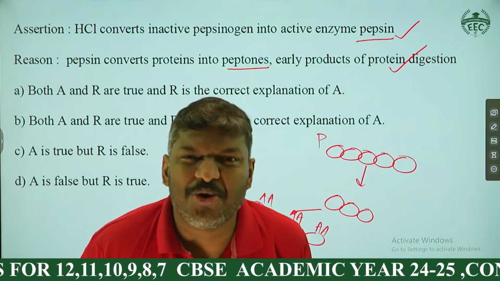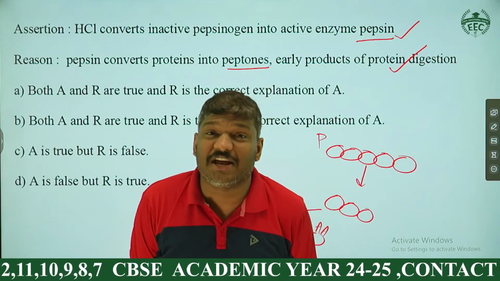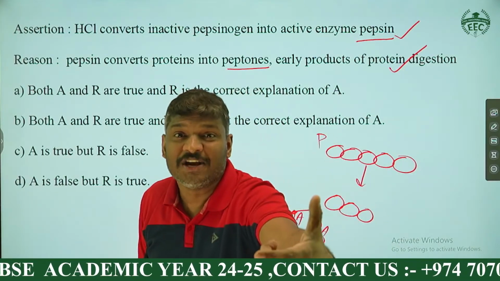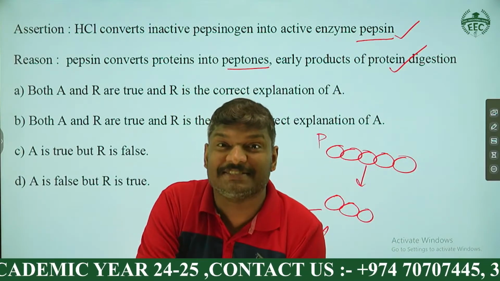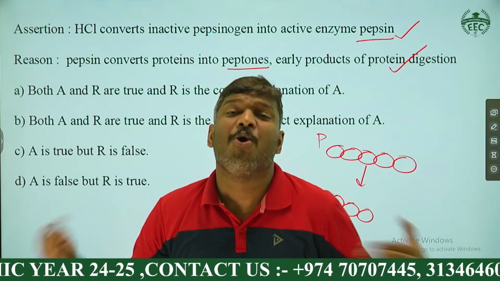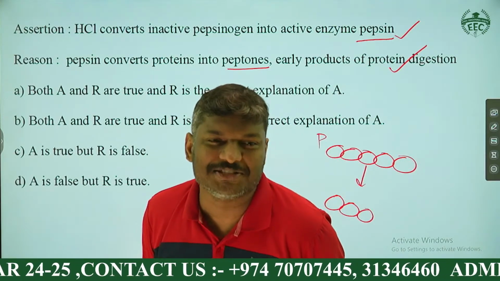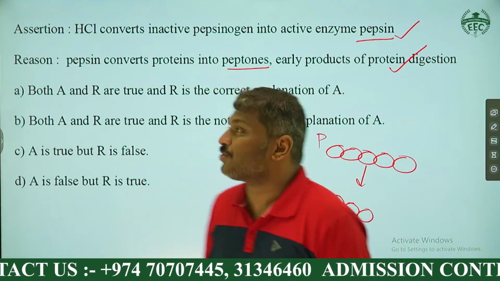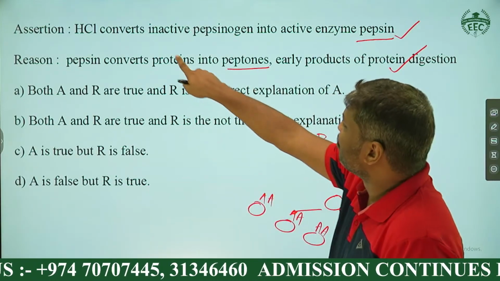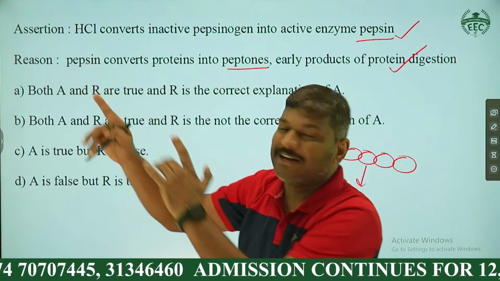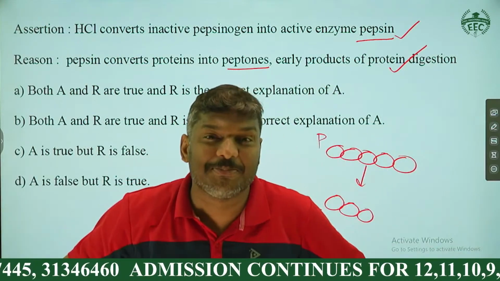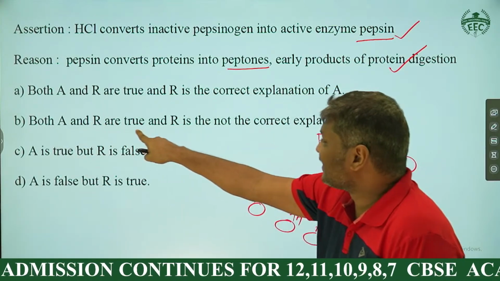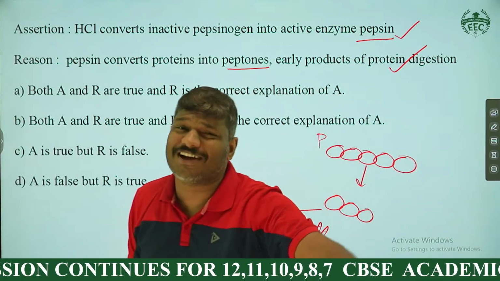And my dear students, when the assertion and the reason are both correct, you get more confused. Why? If either one is wrong, no issue, it is either C or D. But if both are correct, we will be confused. The reason is very simple: is the reason the correct explanation of the assertion? Here, HCl converts is one statement, and this is another statement. Two different statements. So the answer is: both assertion and reason are true, and R is not the correct explanation.